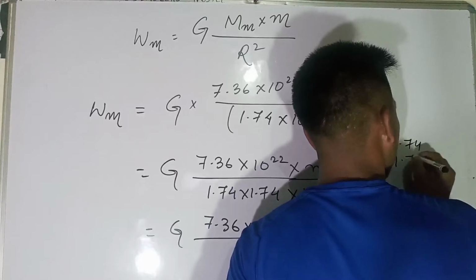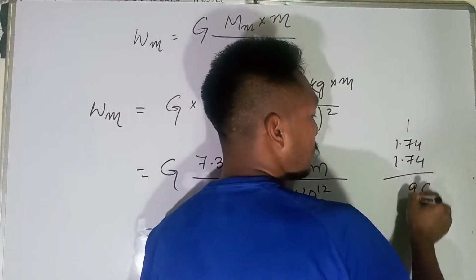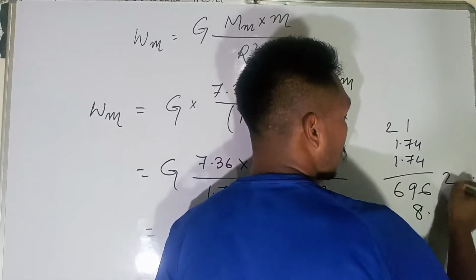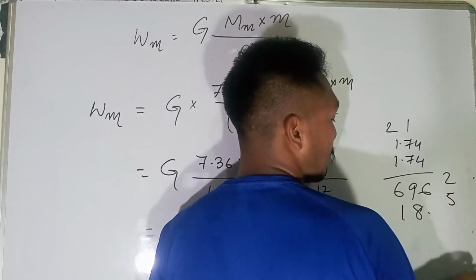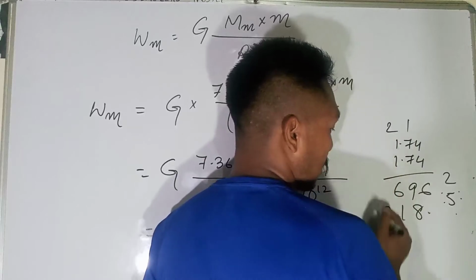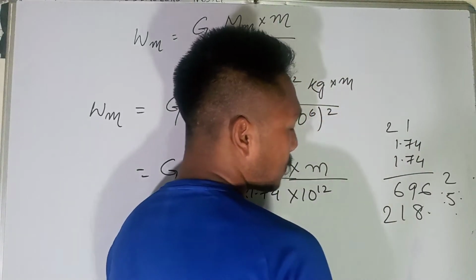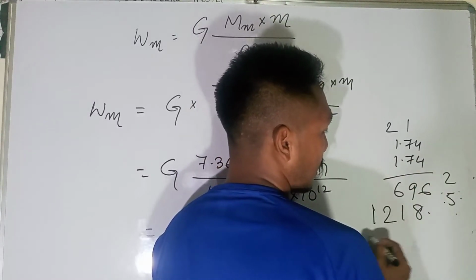1.74 into 1.74: 4 fours are 16, 1 carried; 7 fours are 28, 29; 4 ones are 4, 5, 6. Then 7 fours are 28; 7 sevens are 49, 50, 51; adding up, 7, 12, and so on.